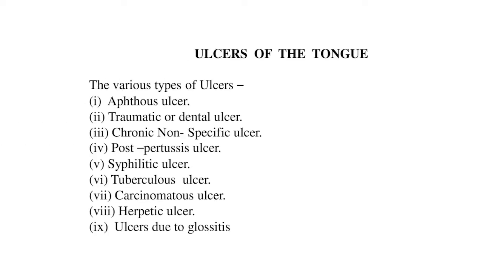Now, the next point of this lecture is the ulcers of the tongue. The various types of ulcers are as follows: the aphthous ulcer, traumatic or dental ulcer, chronic non-specific ulcer, post-pertussis ulcer, syphilitic ulcer, tuberculous ulcer, carcinomatous ulcer, herpetic ulcer, and ulcers due to glossitis. These are the various types of ulcers on the tongue.